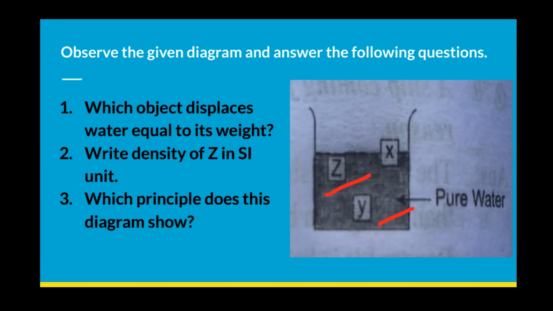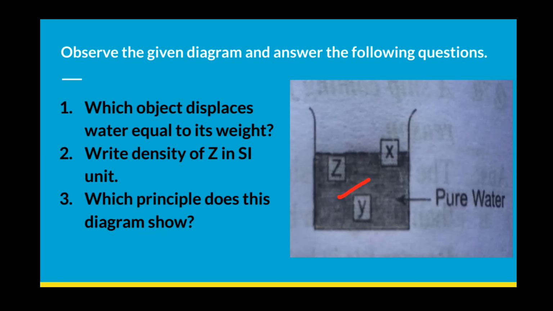So for floating like this, standing just below the surface, the body must have density equal to the density of the liquid. It is water. The density of water is 1000 kg per meter cube, and since it is floating in this condition, the density is 1000 kg per meter cube in the SI system, right?